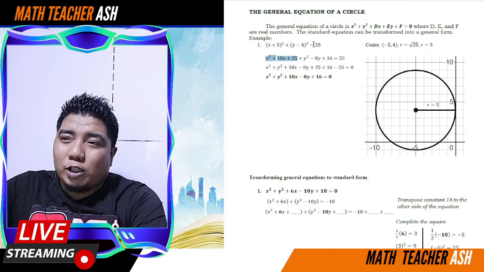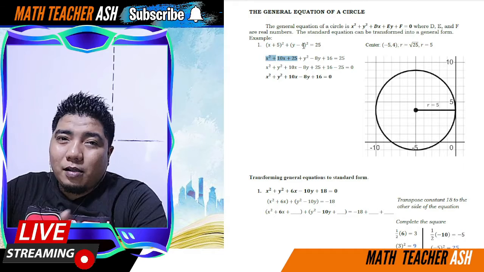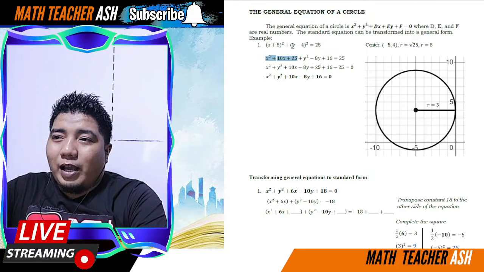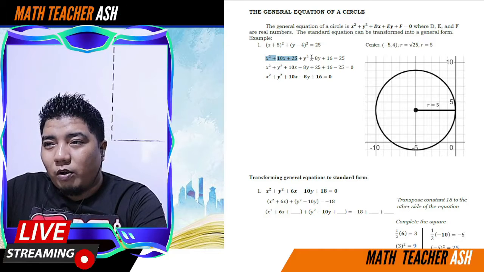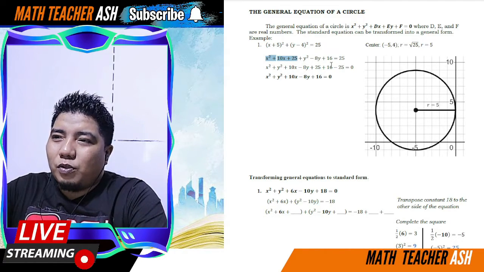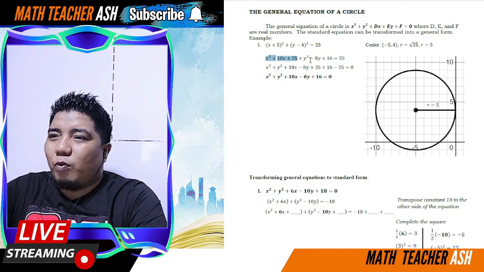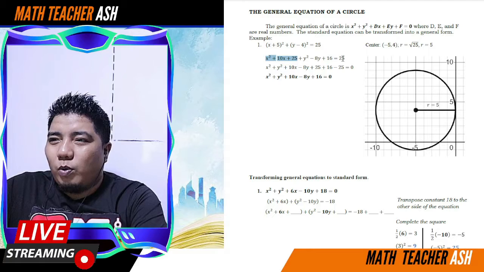So for the y minus 4, we have y squared, then twice the product of 4 and y, so that is negative 4y, twice of that, negative 8y. And then you get the square of negative 4, so that is positive 16. So you have y squared minus 8y plus 16. And then we have 25.